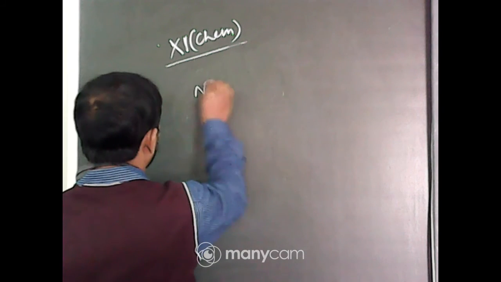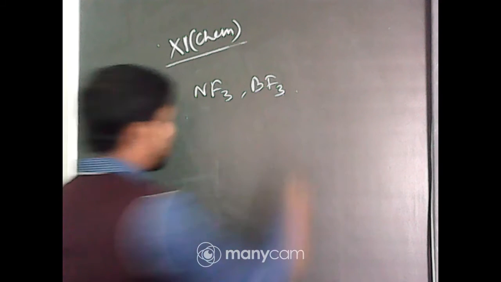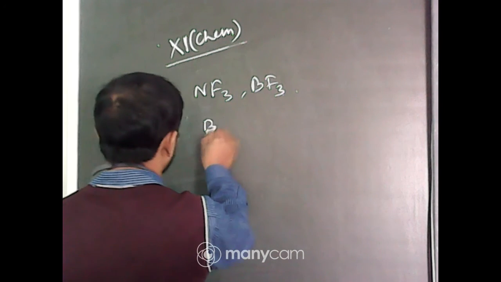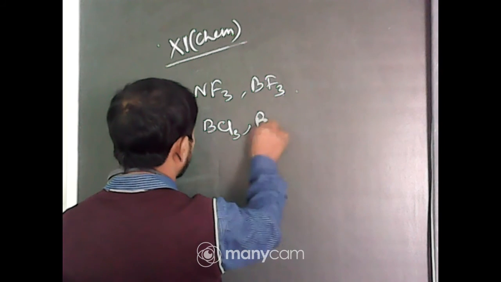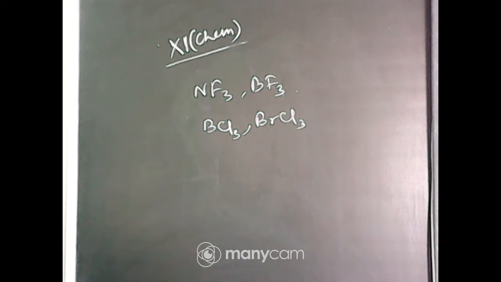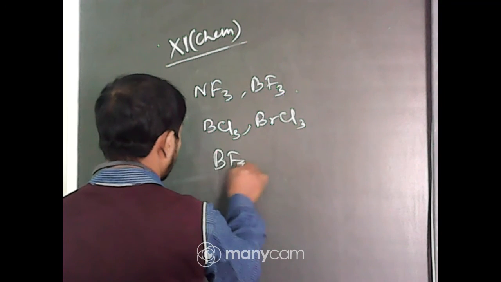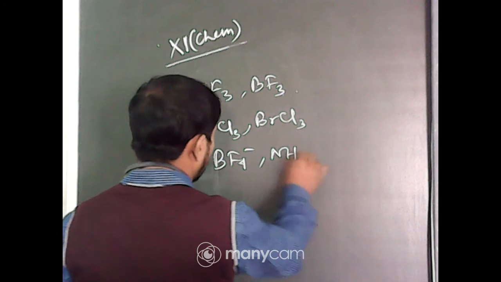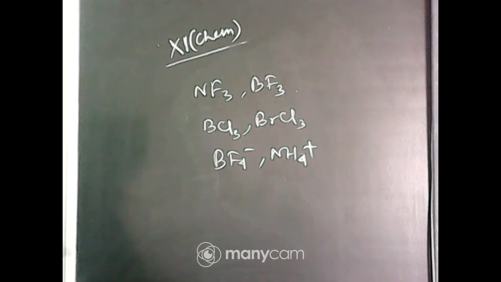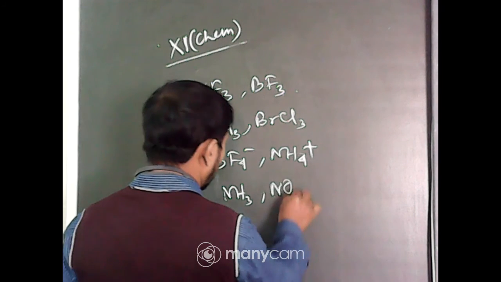NF3 and BF3, this is option A. BCl3 and BrCl3. Next is BF4 minus and NH4 plus. And another one is NH3 and NO3 minus.